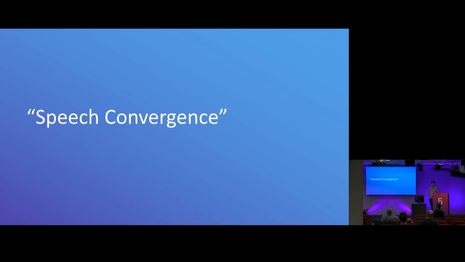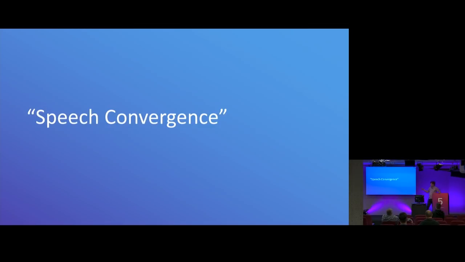So in psychology, there's this concept called speech convergence. It's essentially when someone is thrown into a room with a bunch of people who either speak a different language or speak with an accent, they start to fall into that bucket as well. I personally have it so badly that if any of you come and talk to me afterwards, I'm fighting internally not to speak with a bad British accent. And it will slip sometimes, and so I apologize, I'm not mocking you. My brain is just wired in the worst way.